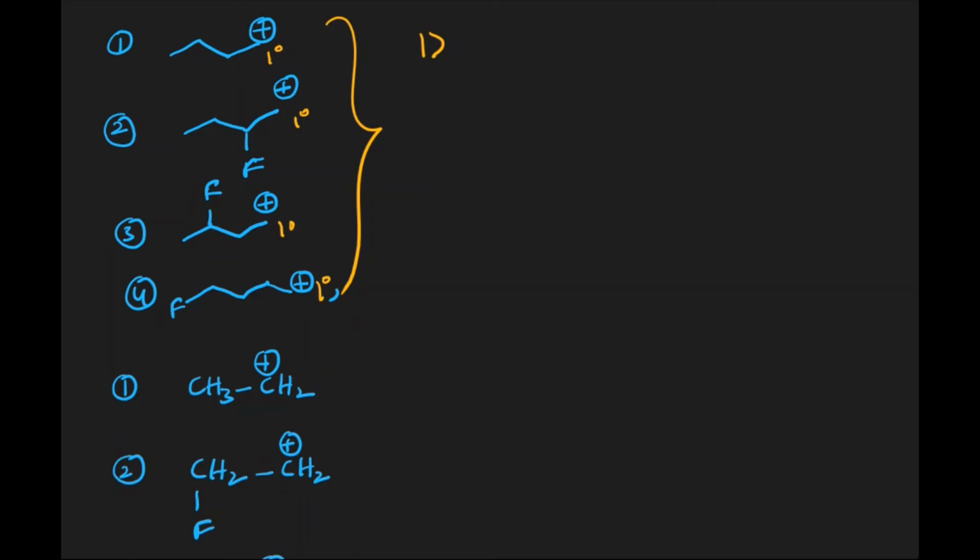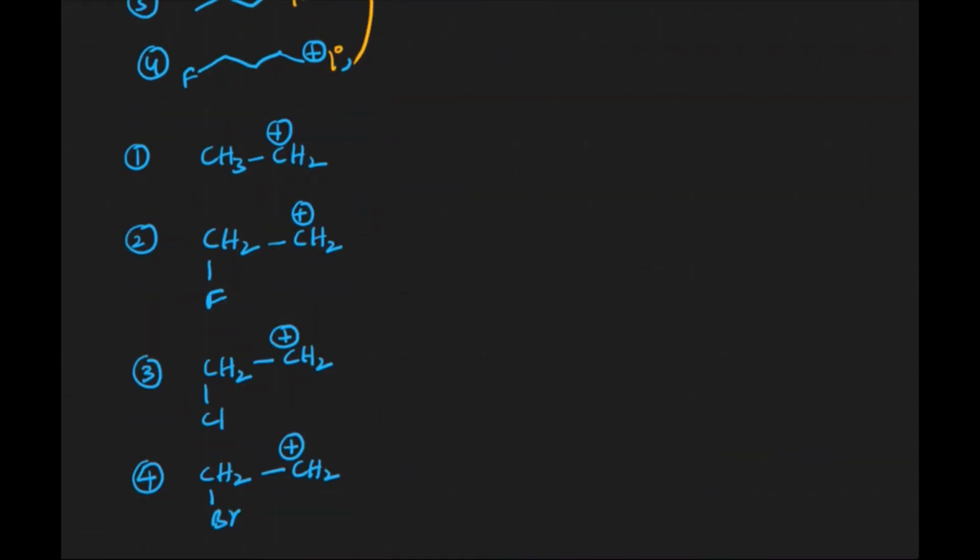The difference is the distance from the carbocation to the particular carbon which is substituted with fluorine. As we go down from 2 to 3 and 4, that distance is increasing. We have already mentioned that it is a distance dependent effect. As distance increases from the electronegative group, the effect of that group on the carbocation decreases. That is why the stability order is 1 is greater than 4, is greater than 3, is greater than 2.